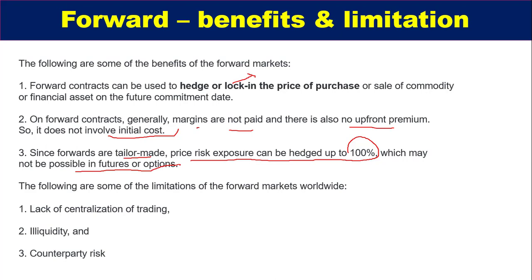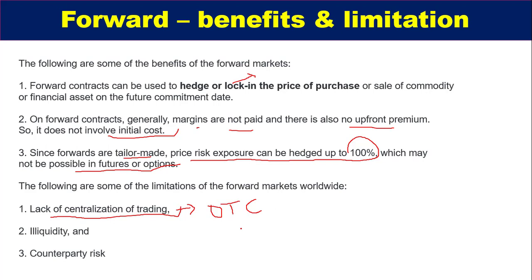Now comes the limitations part. The first limitation is lack of centralization of trading. As I told you, these are OTC, and this is the major problem in all OTC derivatives: due to lack of centralization of trading, there is a chance of different types of risk.